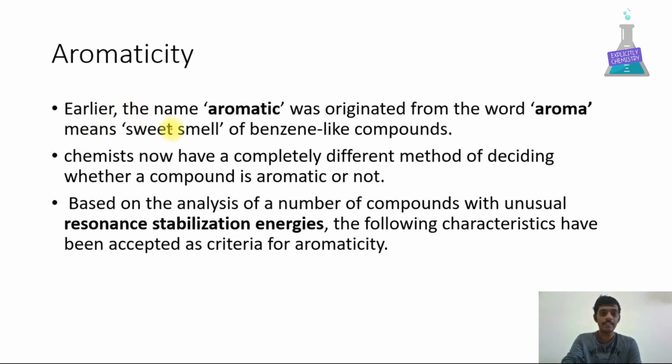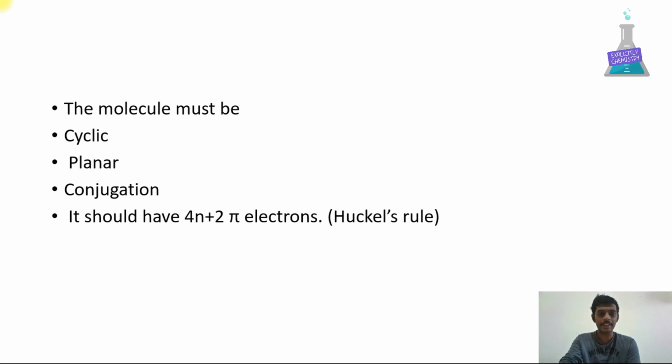In the earlier days, the name aromatic originated from the word aroma, which means the sweet smell of benzene-like compounds. Chemists now have a completely different method of deciding whether a compound is aromatic or not. Based on the analysis of a number of compounds with unusual resonance stabilization energies, the following characteristics have been accepted as criteria for aromaticity. Let's see the characteristics of aromaticity.